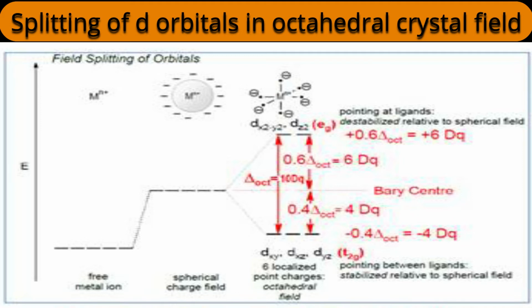Now, important point. Pay attention towards the energy level of free metal ion d orbitals. Compare their energy with metal ion d orbitals in a spherically symmetrical field. What are you finding? There is a rise in energy. What does it indicate? There is a repulsion between metal ion d orbitals and the negative spherical field.